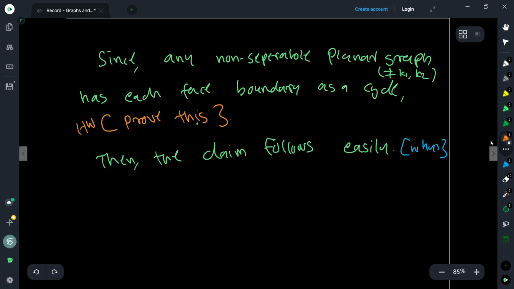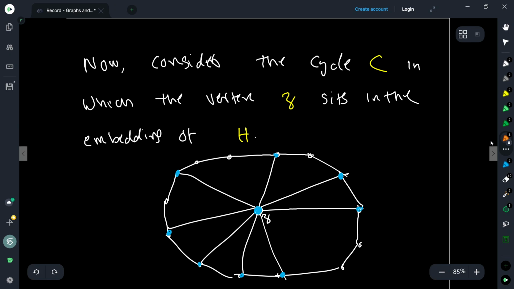Okay. So, yeah, I have mentioned this, any non-separable planar graph, which is different from K1 and K2, has each face boundary as a cycle, and you can take it as homework, try to write the arguments. And from this, we get the result. So now what we do, we consider the cycle, let's say, call it C, in which the vertex Z sits in the embedding of H. So we have the cycle C, and the vertex Z is sitting inside it.